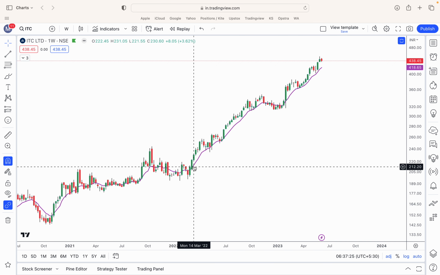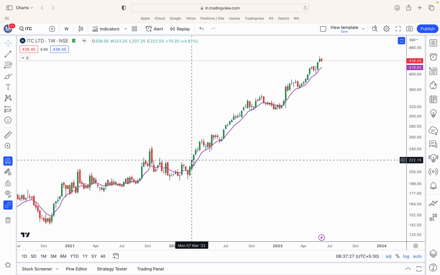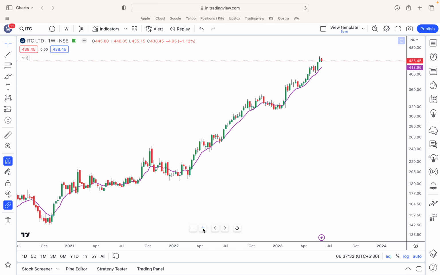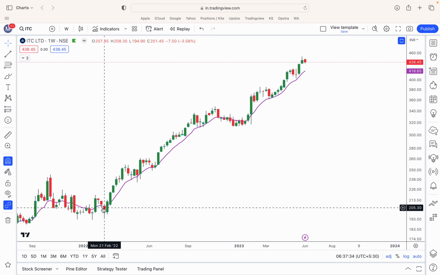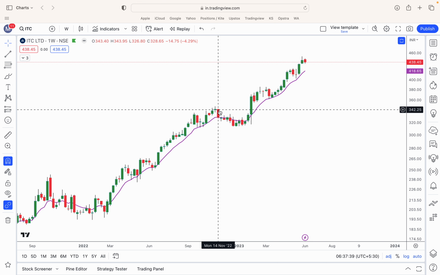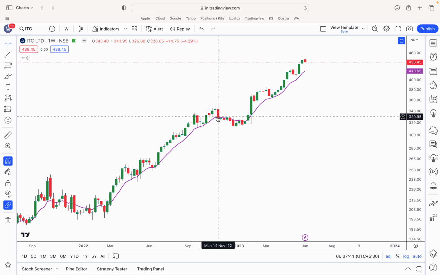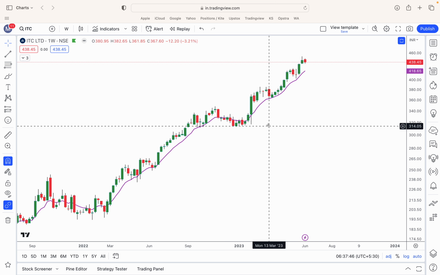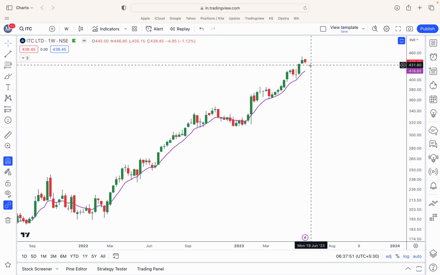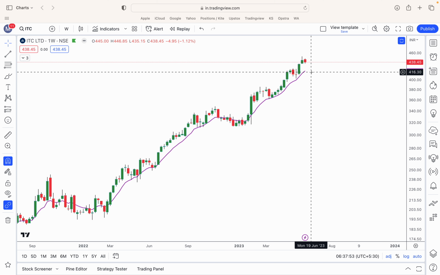Suppose you have bought somewhere over here, so you can keep on monitoring the stock on a weekly basis and be in a trade till the time it is running above this weekly 9 EMA. So suppose in this example, if you have bought over here, you have the exit over here. Once a bearish candle closes below this weekly 9 EMA, at that time you can consider booking your equity investment. Likewise, currently there is still no exit. If the prices in the future start to trade below this 9 EMA, one can consider booking ITC from the portfolio. This is EMA 9.